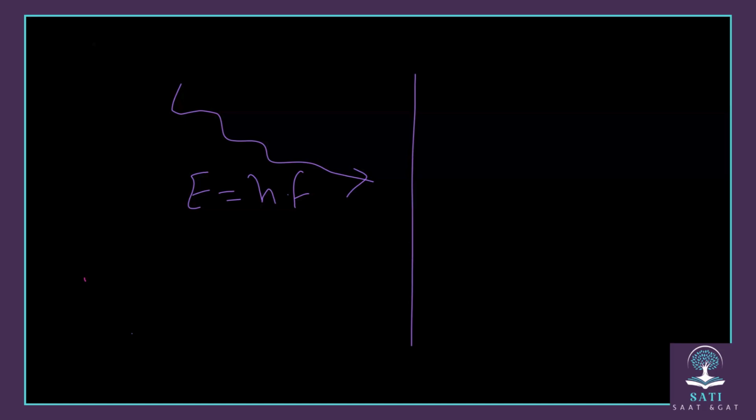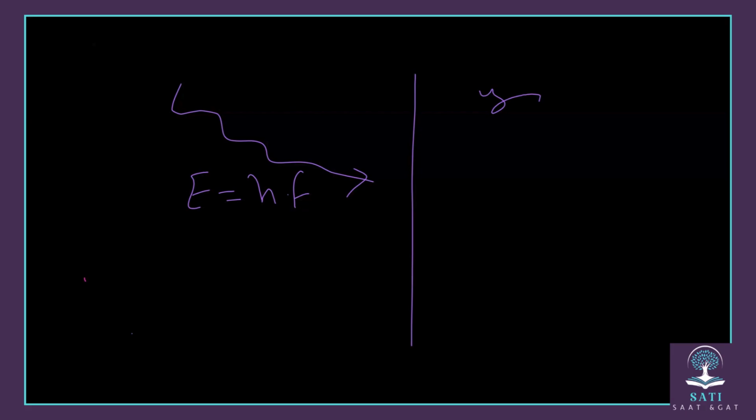And also we studied before that Young's experiment proved that light behaves like waves. So that means we have some experiments that prove that light behaves like waves, and some experiments that prove that light behaves like particles. And there are conclusions that light behaves like both.